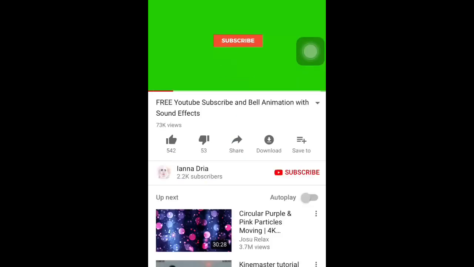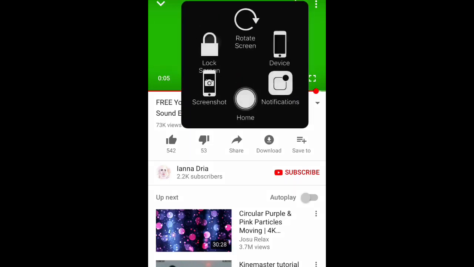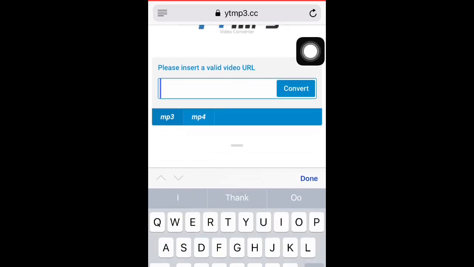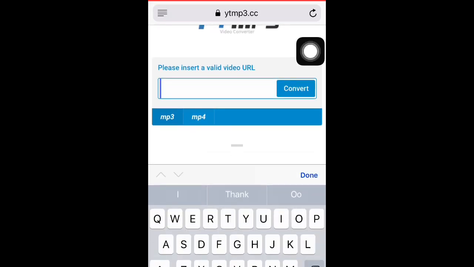Next, click share. Cut the arrow. Copy URL. Then back to Google and paste the URL. Then convert.